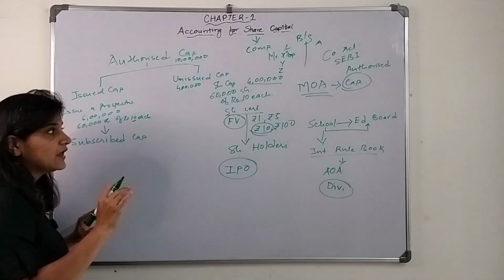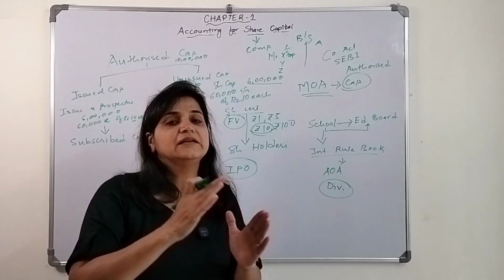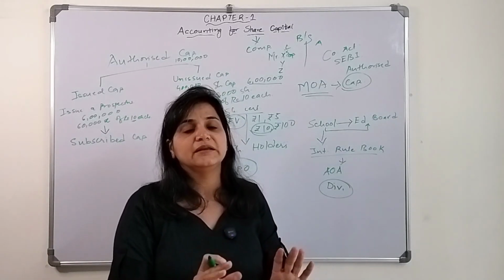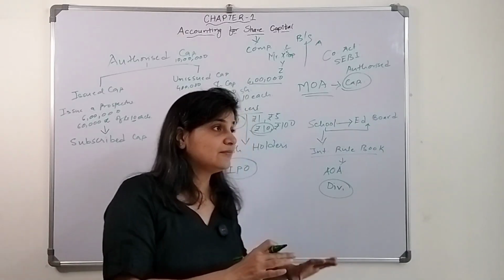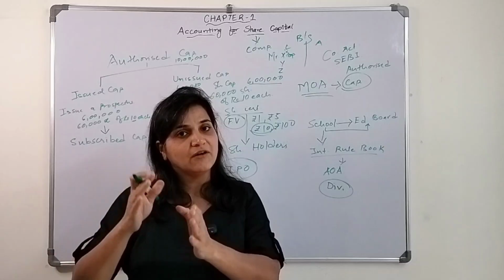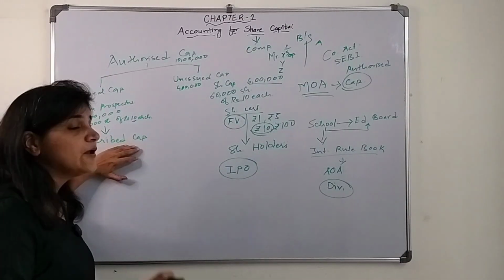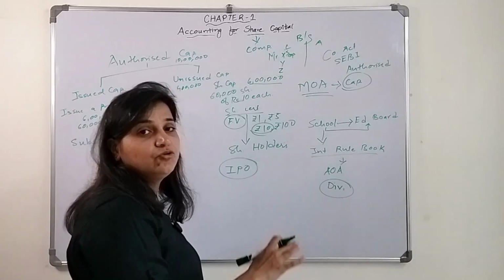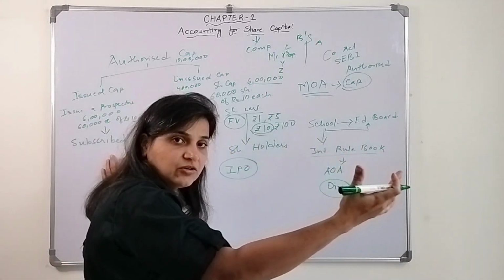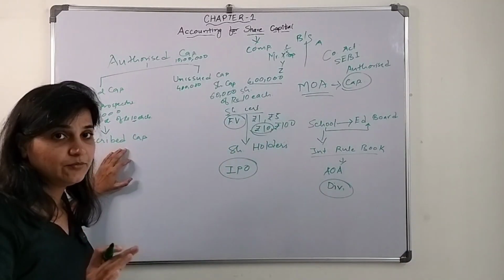They can ask for this 10 rupees in one go, or in installments: first installment, second installment, third installment, like that. How many shares people have applied to buy for that company is known as the subscribed capital.